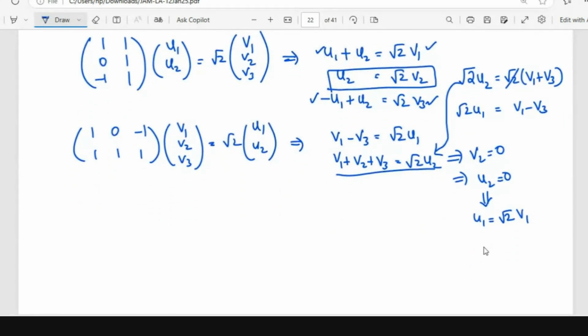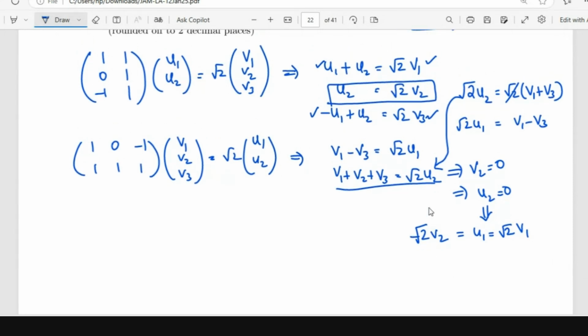But from the third equation, I also have U1 is minus root 2 V3. So I get V1 is equal to minus V3 and V2 is 0.